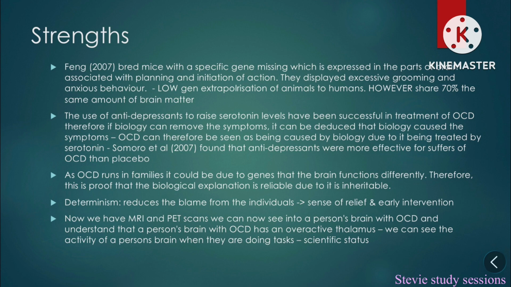It's deterministic. It reduces the blame from the individual. This can lead to a sense of relief as well as early intervention. Now we have MRIs and PET scans. We can see into a person's brain with OCD and understand that a person's brain with OCD is overactive. We can see how they have an overactive thalamus, and we can see the activity of a person's brain with OCD whilst they're doing tasks. Therefore, this theory has scientific status.